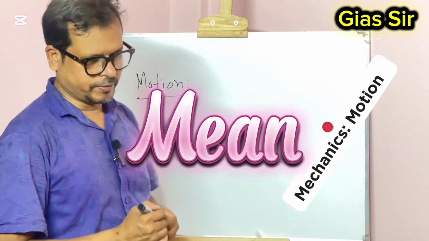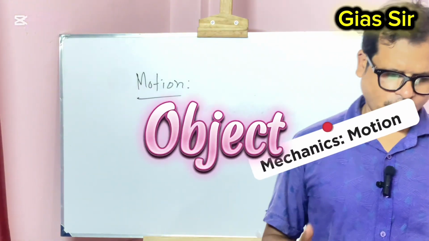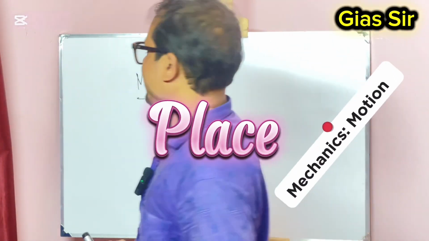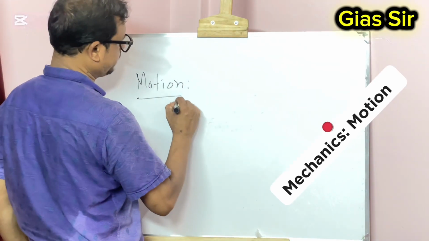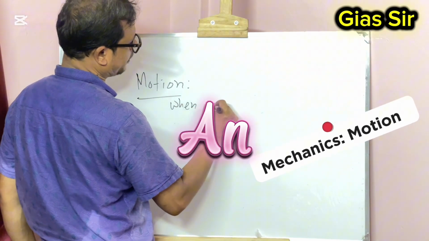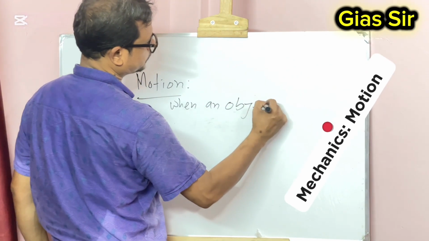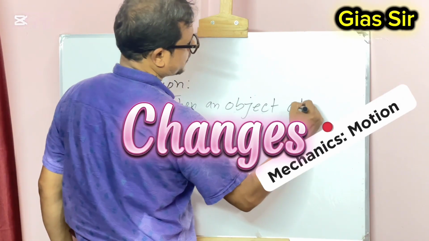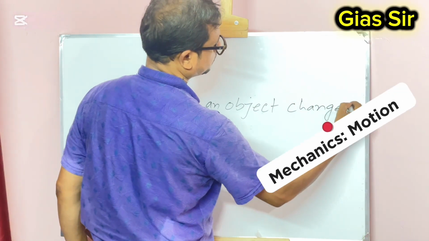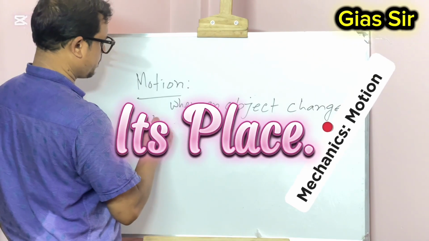Okay. What do you mean by motion? Motion is when an object changes its place.